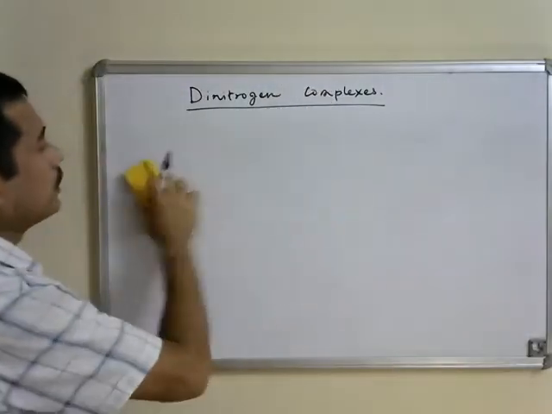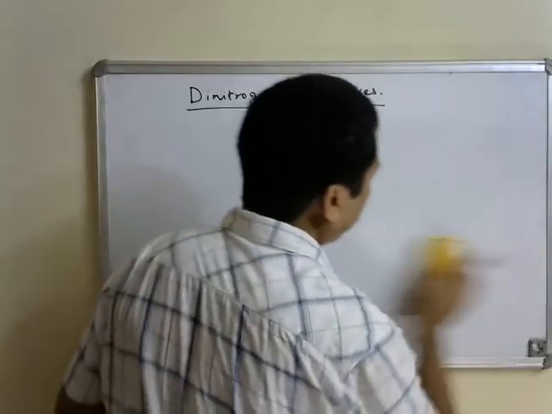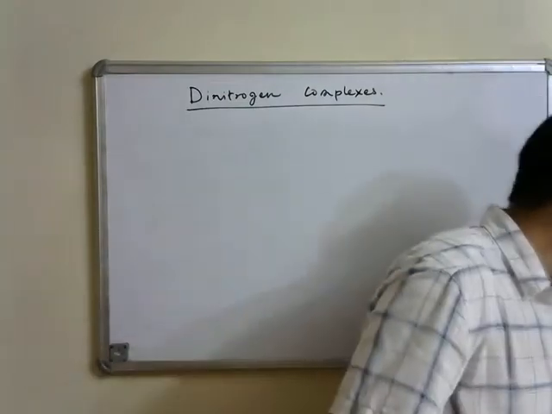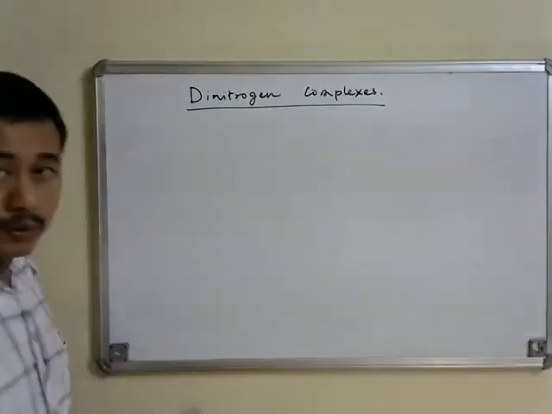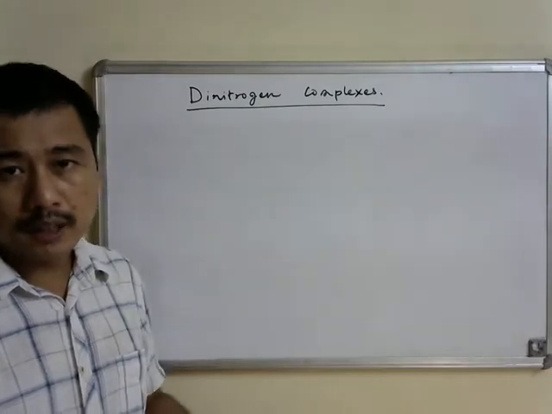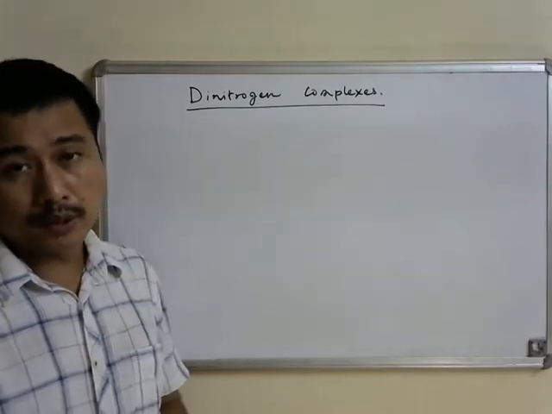One can also use labile ligands, or ligands which form labile metal ligand bonds, and then do reaction with dinitrogen to replace these labile ligands and then isolate metal dinitrogen complexes.